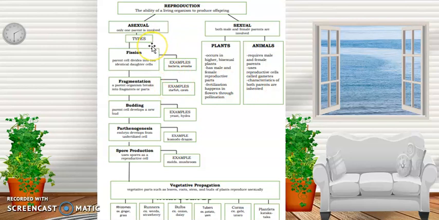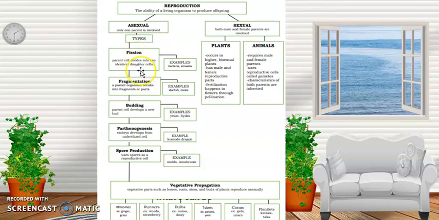Then, we have the asexual. So, only one parent is involved in asexual reproduction. Hindi natin ma-determine male ba siya or female. Basta one parent is involved. So, we have types of asexual reproduction. We have fission, fragmentation, budding, parthenogenesis, spore production or spore formation, at saka vegetative propagation. So, under vegetative propagation, meron pa rin tayong types. So, unahin muna natin itong ibang type ng asexual reproduction bago yung vegetative propagation.